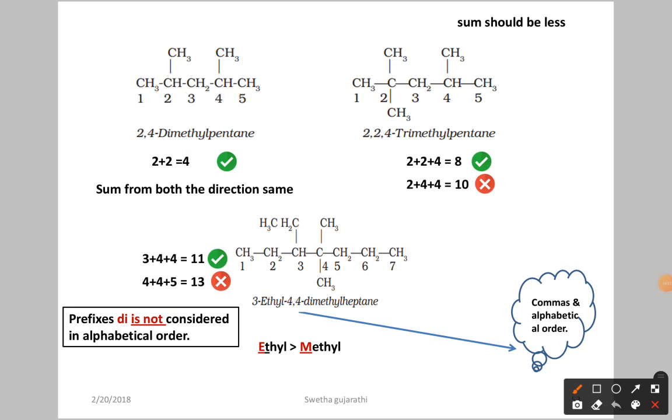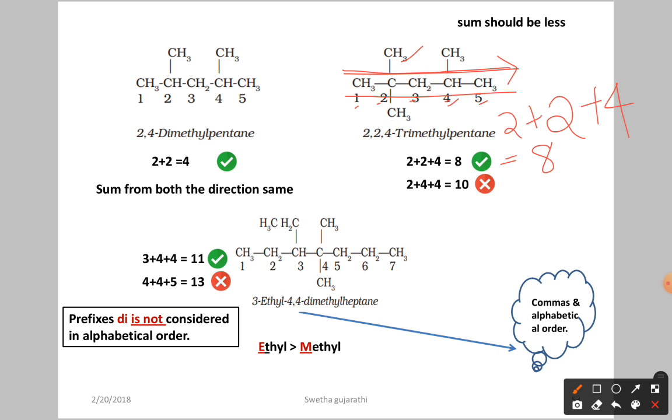Now here, the next example, we have this molecule. Again I am going for the longest carbon chain in this direction. First you have to start the numbering: 1 2 3 4 5. If you number here, at the second position we have the methyl. Again we have another methyl at the second position, so you have to count 2 again, because we have 2 methyls, plus 2, and again at the fourth position we have a methyl, so 2 plus 2 plus 4. In total we have 8. This is the numbering from left to right.